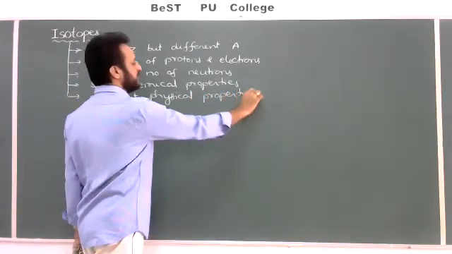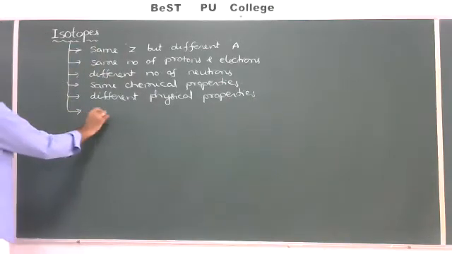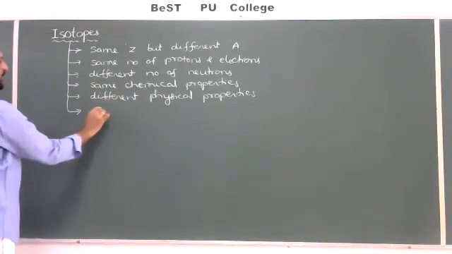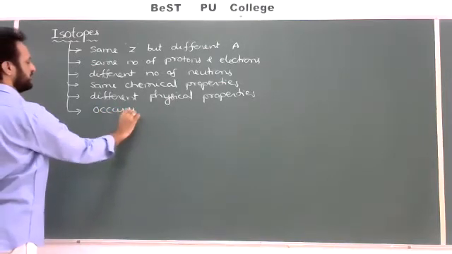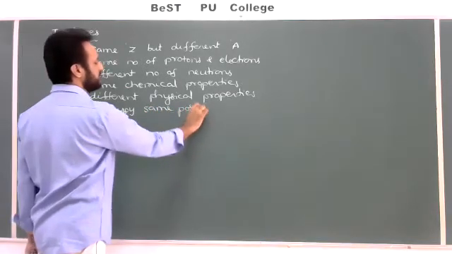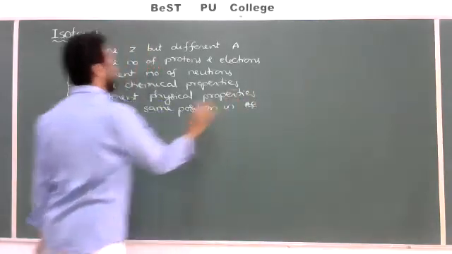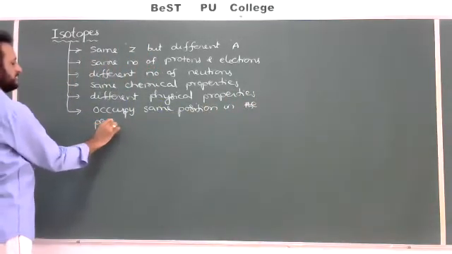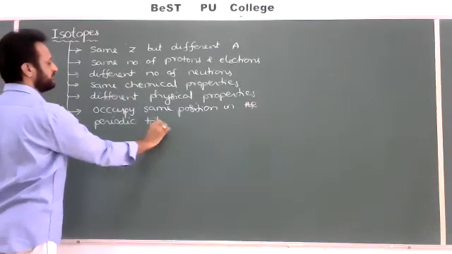Different physical and nuclear properties. And one more, they occupy the same position. All the isotopes occupy the same position in the periodic table. Same position in the periodic table. So they will not occupy different positions, they occupy the same position in the periodic table.